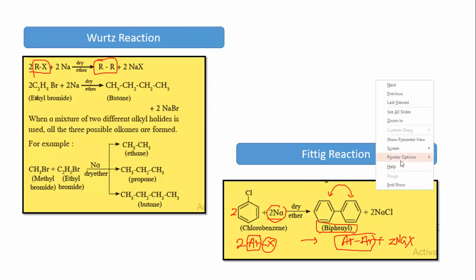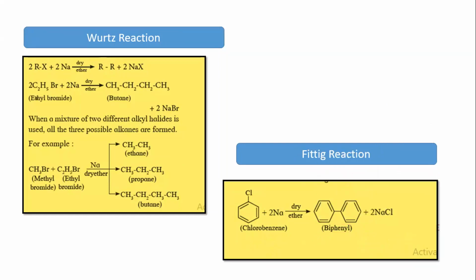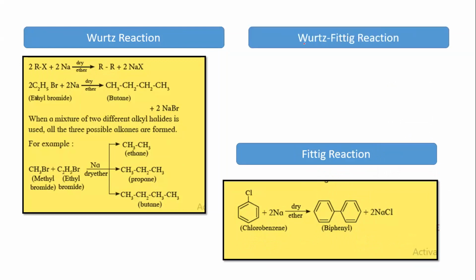Any doubts? Any questions? Any queries in your mind? Speed optimum. Good to go. Let's go to the third name reaction. Third name reaction is Wurtz-Fittig. What do we identify with the word Wurtz-Fittig? क्या समझ में आ रहा है? Can I say यहाँ पे शायद एक alkyl group भी होगा and यहाँ पे शायद एक aromatic group भी होगा, right? Because Wurtz reaction was dealing with aliphatic, Fittig was dealing with aromatic, and now when I have the word Wurtz-Fittig, I'm expecting that aliphatic and aromatic both would be there. Correct? Let's observe what happens.